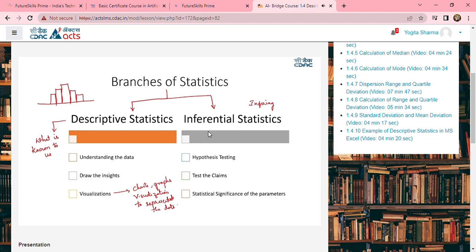Inferential statistics helps you to test some sort of assumptions, or it helps you to test some sort of claims. Whenever it comes to inferential statistics, it also gives you the statistical significance to come to a conclusion. So what do I mean by this?